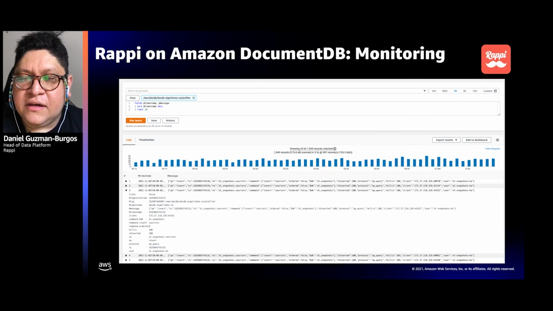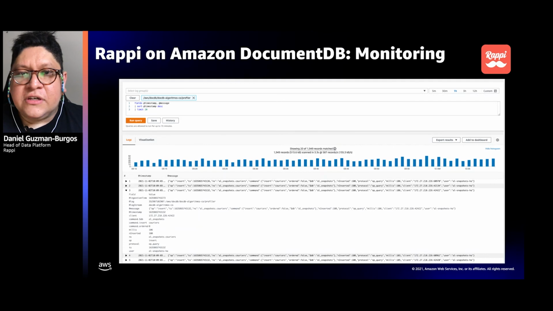The DocumentDB and CloudWatch documentation is full of those queries where you can find out things like queries that are using collection scans, queries that are taking way too much time, or, for example, show me the updates that are taking more than 300 milliseconds. It's in there. It's fantastic. It's embedded. It's part of the deal.